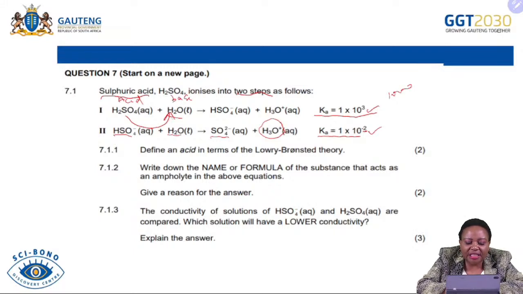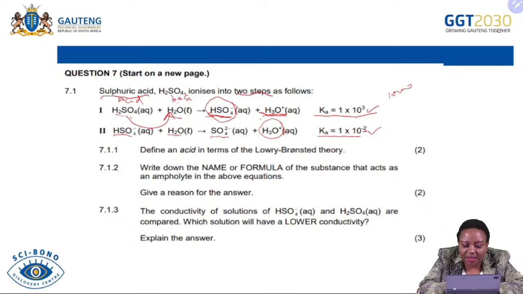And then after sulfuric acid donates a proton, according to Lowry theory, as sulfuric acid is our proton donor, it will produce this conjugate base, which is HSO4 minus. So this one is an acid, and this is the conjugate base of this acid. Water will accept the hydrogen, or the proton, from sulfuric acid and form a hydronium ion. So we have an acid, which is sulfuric acid.